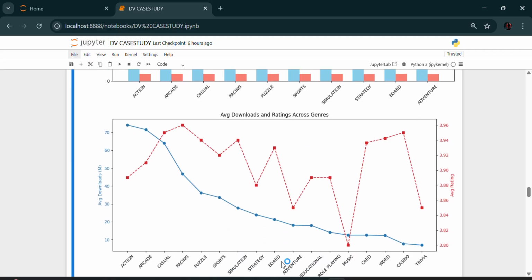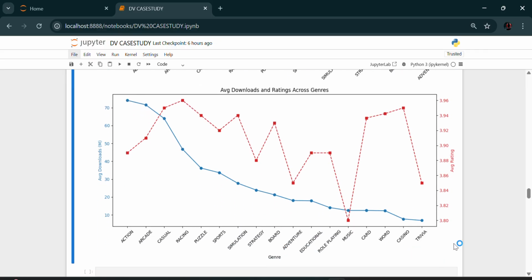And going to the dual-axis line plot, this is great for showing two metrics over a category axis. Dual y-axes allow direct comparison even with different scales. And in conclusion, there is no perfect correlation between downloads and ratings, but some genres are popular and yet average in satisfaction.